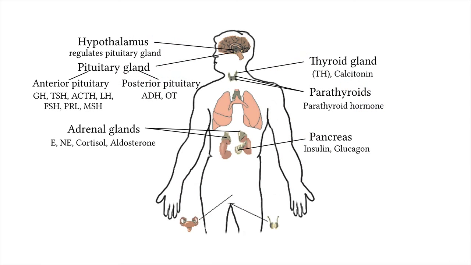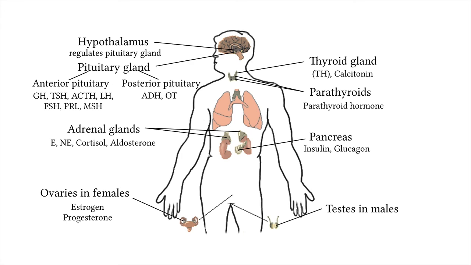Now, there are endocrine glands in the reproductive system as well. In females, the ovaries produce the hormones estrogen and progesterone. In males, the testes produce testosterone. I'll talk more about these hormones in the module on reproduction, but they are responsible for causing physical changes during puberty, as well as playing a part in reproduction.